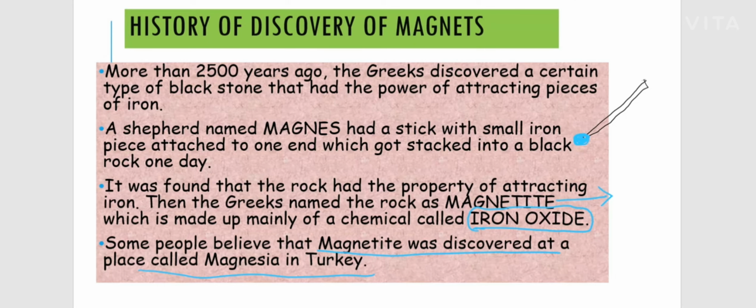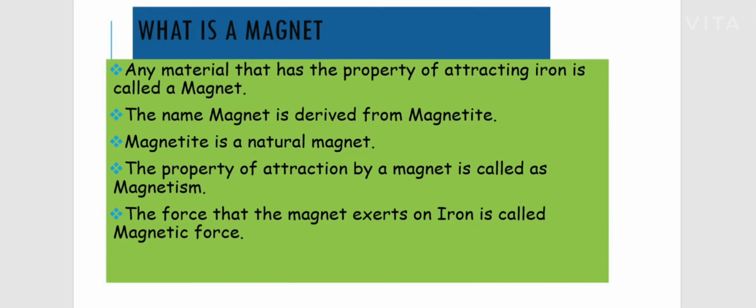Let us move to the next slide. Here it gives the definition of a magnet. What is a magnet? Any material that has the property of attraction towards iron. If a material is attracted towards iron, that means it has some magnetic property. This magnetic property we name magnetism.